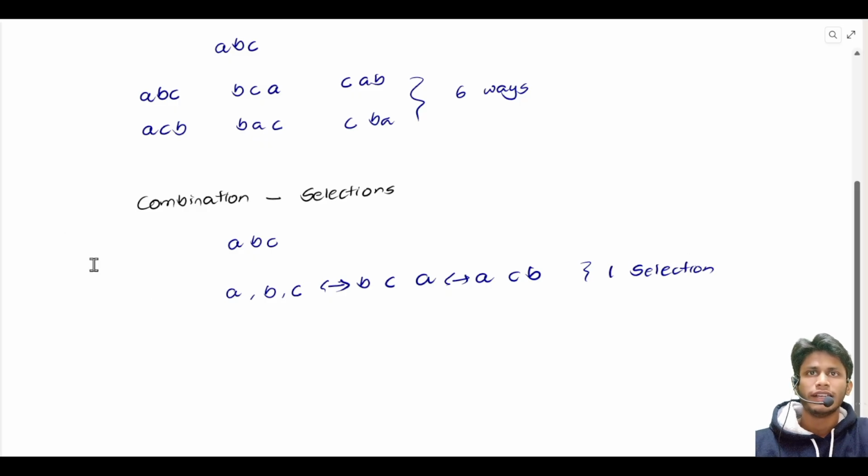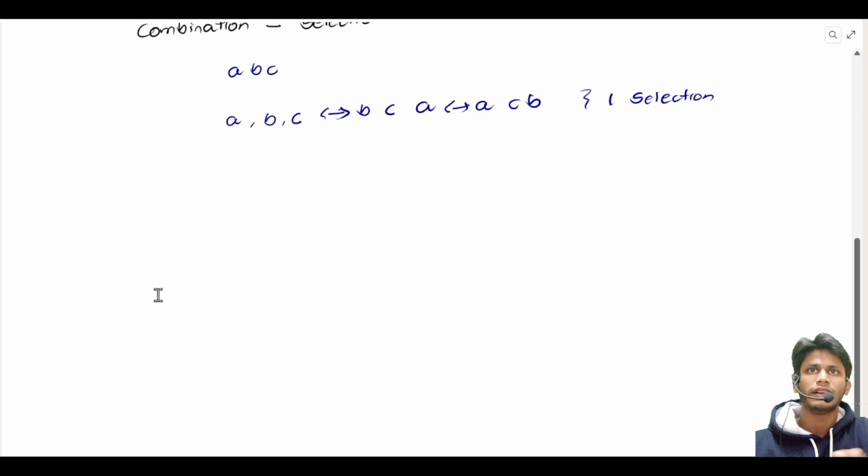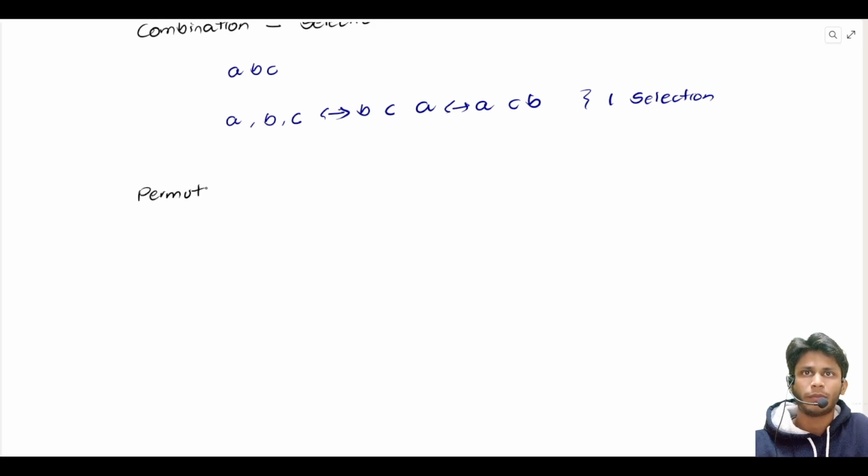So in short, in combination, order does not matter, and in permutation, order matters. For permutation, the order matters, and for combination, order does not matter. We can take one more example for understanding it better.